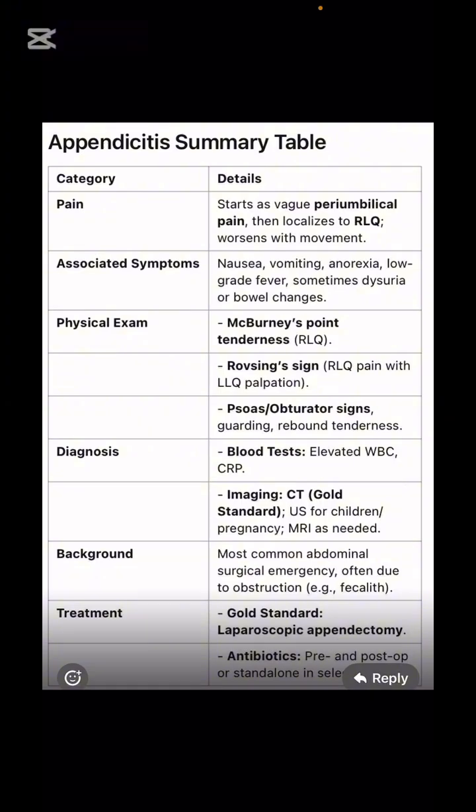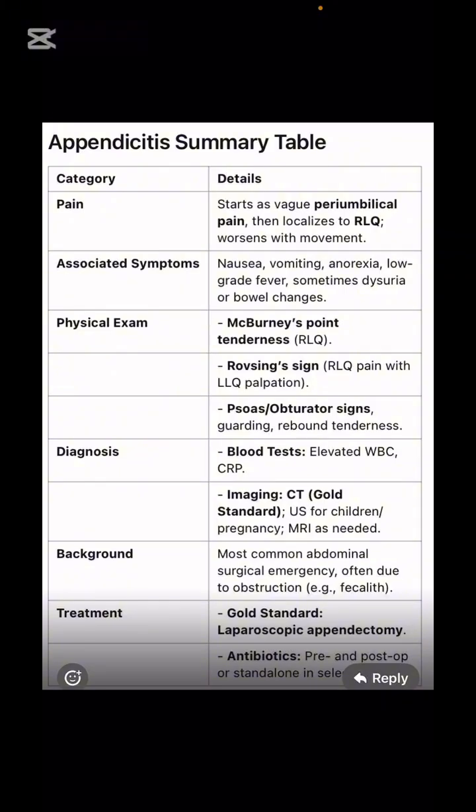Next is a summary for appendicitis. My friend sent me this, so I thought to cover it with you. Pain should be in the periumbilical region. It may start in the periumbilical region, then later will move to the right lower quadrant. What are the symptoms? Nausea, vomiting, anorexia, low-grade fever, the symptoms related to bacterial infection. Physical examination is McBurney's point tenderness, or what we say rebound tenderness.